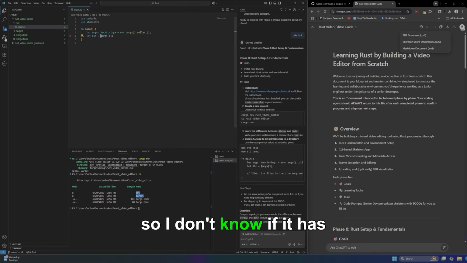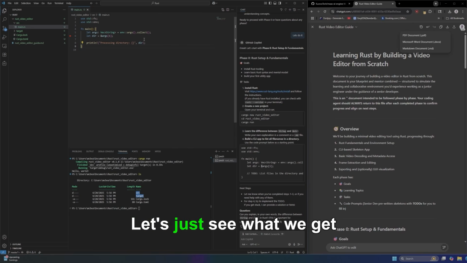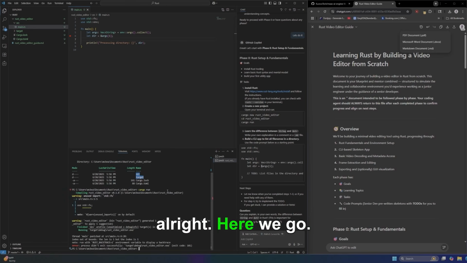So I don't know, how do I run this? Can I just print? I'm guessing that's the println in here. Let's just see what we get there. Now, what did I do to run this again? Oh, I did a cargo run. Cargo run. All right, here we go.